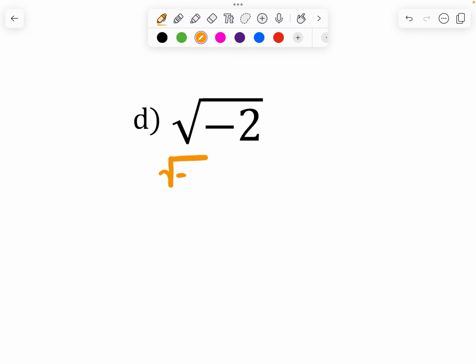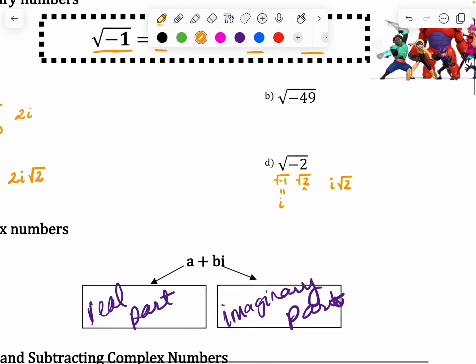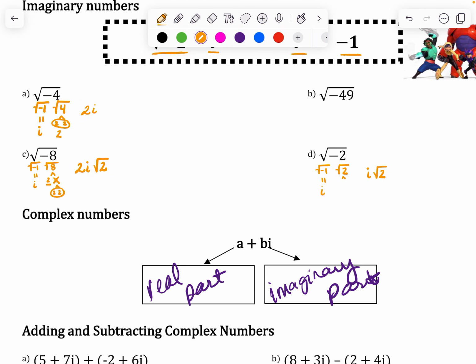Again, going to separate. I know this one equals I. This one cannot be broken down, so I'm going to leave it. So only the I goes outside, and the square root 2 stays square root 2. Okay? That's how you simplify those. And if you have questions, please make sure you ask.